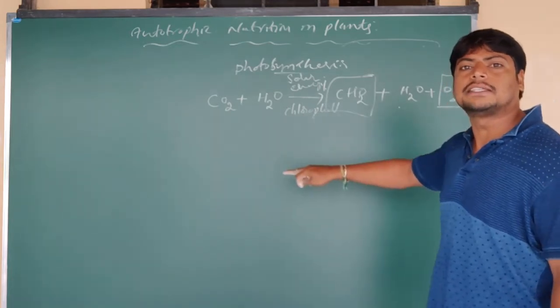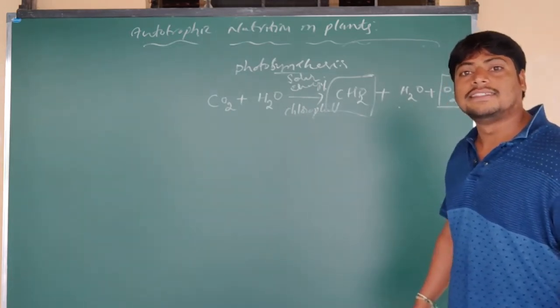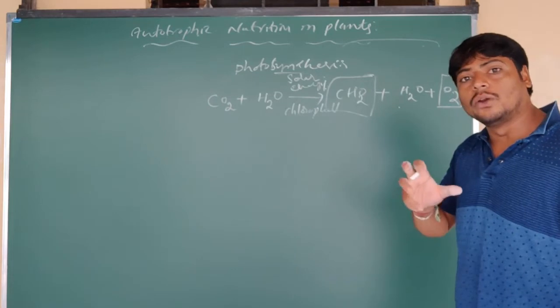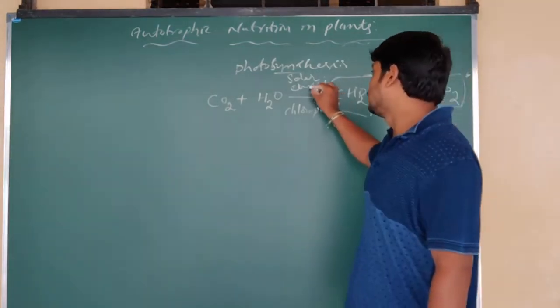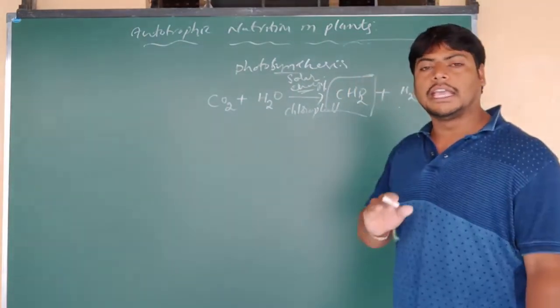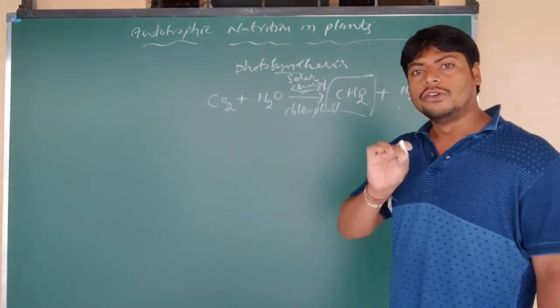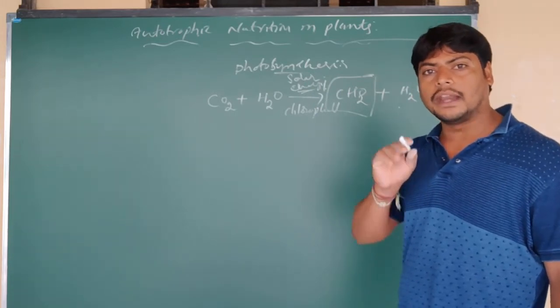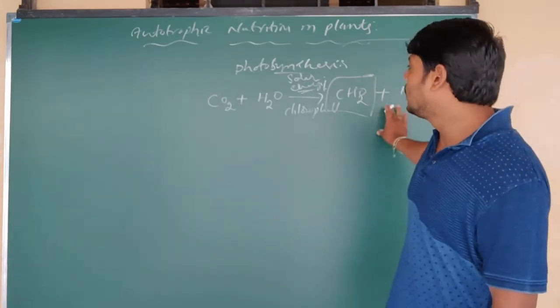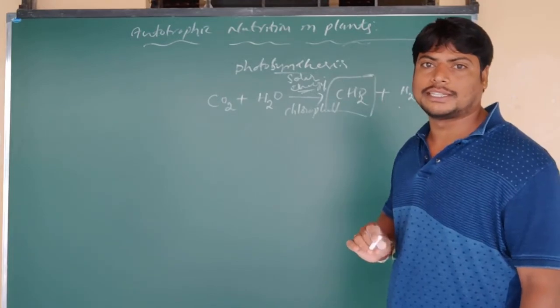This entire process is called photosynthesis. So the key role to carry out photosynthesis in a plant is played by sunlight. The radiation plays a key role in the process of photosynthesis that helps plants prepare their own food. And this is the basic equation of photosynthesis.